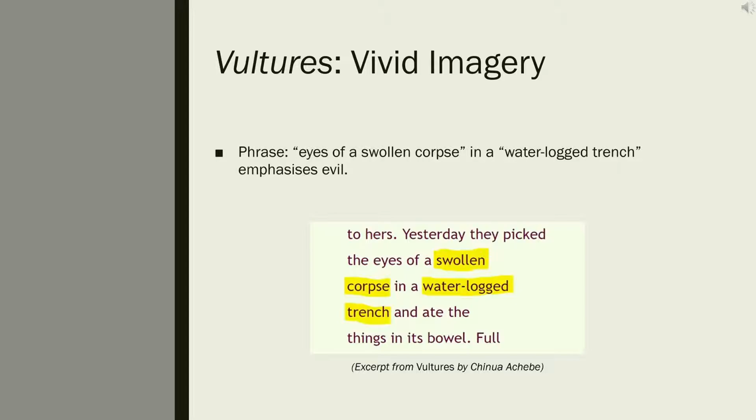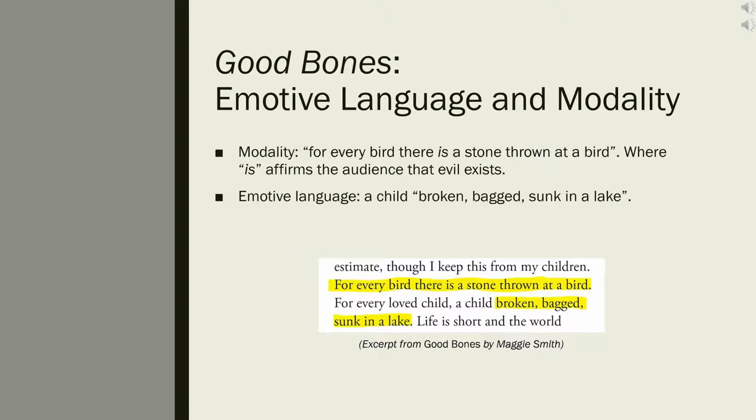emphasizing instinctual evil. Similarly, Goodbones uses emotive language and words of high modality to emphasize evil. Modality is used to assure the audience that evil does exist, which can be seen when Smith discusses that for every bird there is a stone thrown at a bird. Furthermore, emotive language such as broken, bagged, and sunk in a lake is used when discussing the death of a child to emphasize the presence of evil.